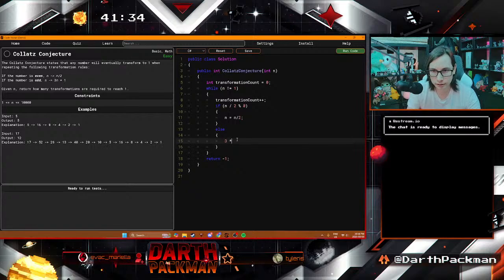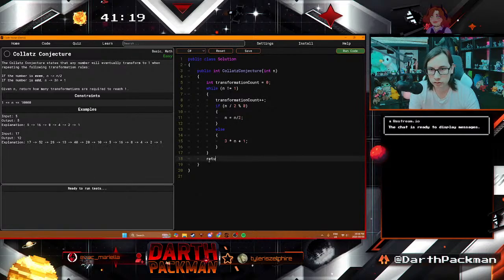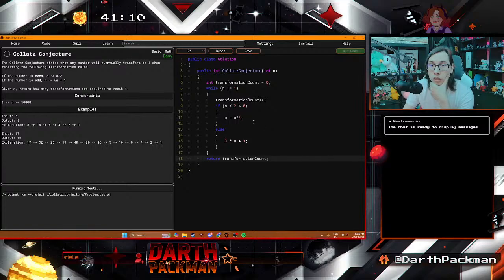It should be 3 times n plus 1, because multiplication should take priority over anything else there. And then eventually return transformation count. Boom. So hypothetically that should work.